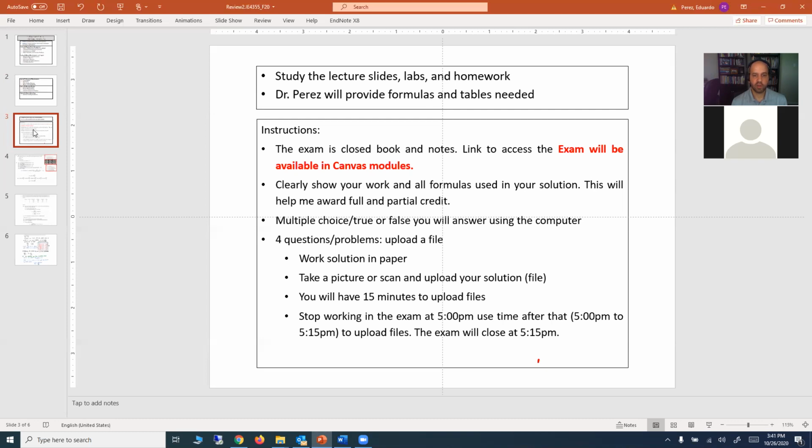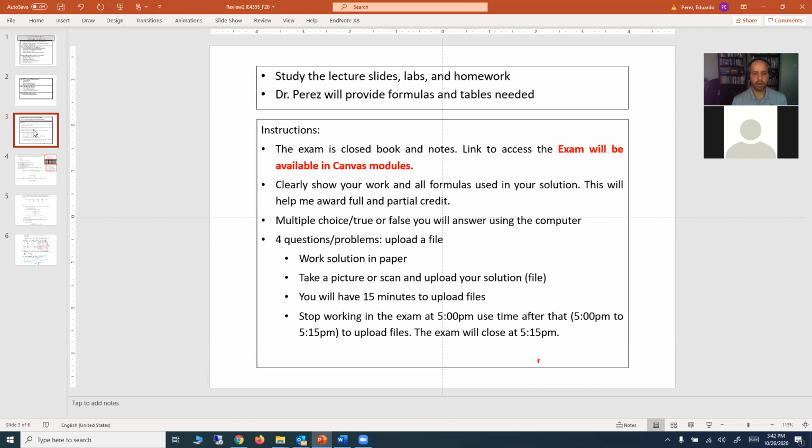The exam is closed book and notes. You will access the exam using Canvas. There will be a link to access the exam in the Canvas modules, just like we did last time. You should clearly show your work and formulas used in your solution, so in case you don't get the right answer, I can still award you full or partial credit. Sometimes there's just a computation error but most of the process is right, and you will get the full credit, even if the computed number is not correct.